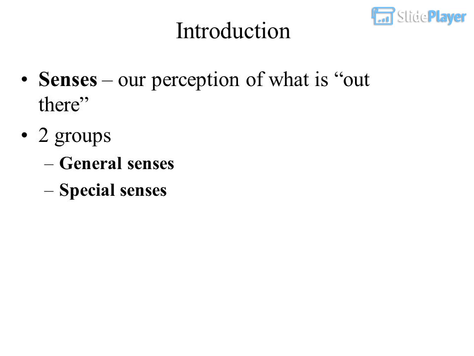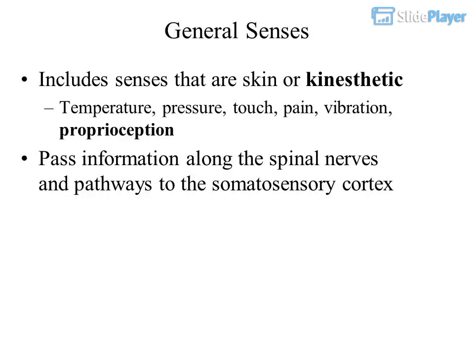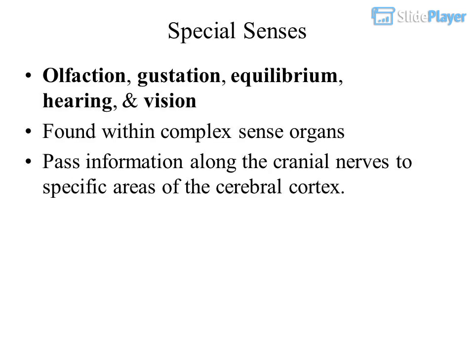General senses. Special senses. General senses include senses that are skin or kinesthetic: temperature, pressure, touch, pain, vibration, proprioception. They pass information along the spinal nerves and pathways to the somatosensory cortex. Special senses: olfaction, gustation, equilibrium, hearing, and vision.